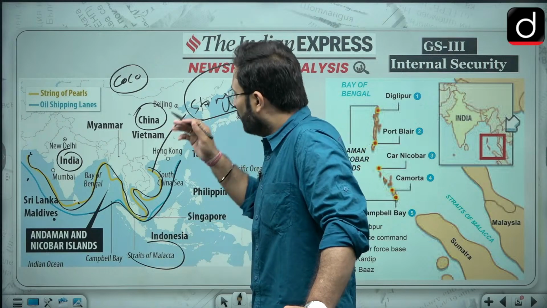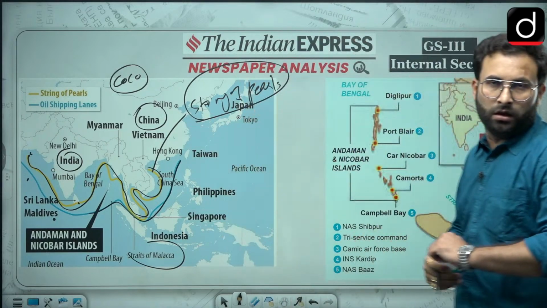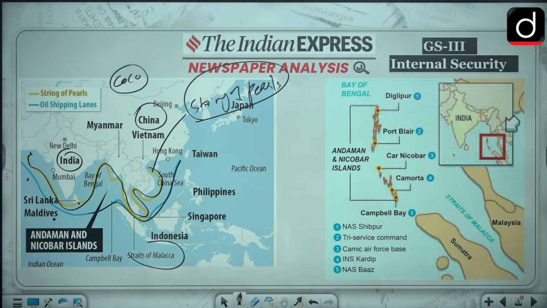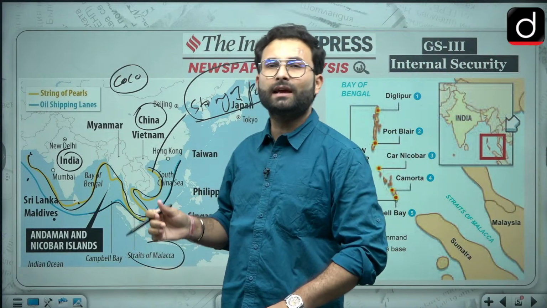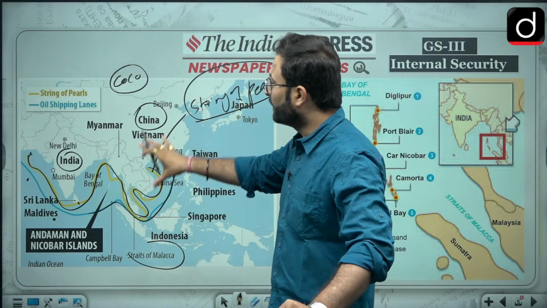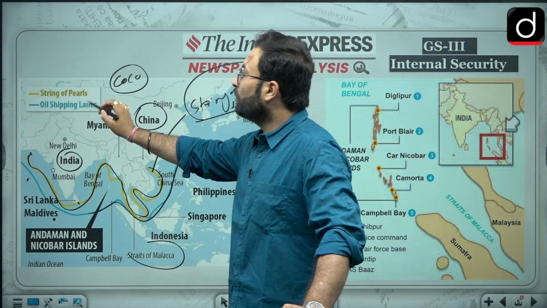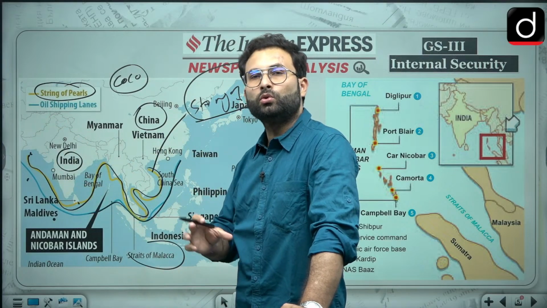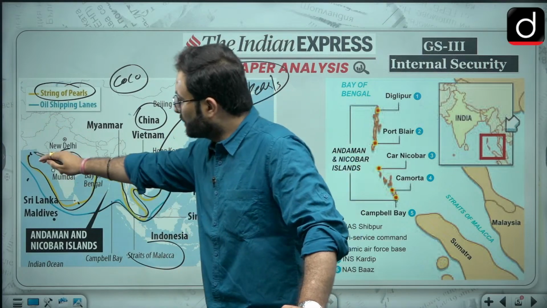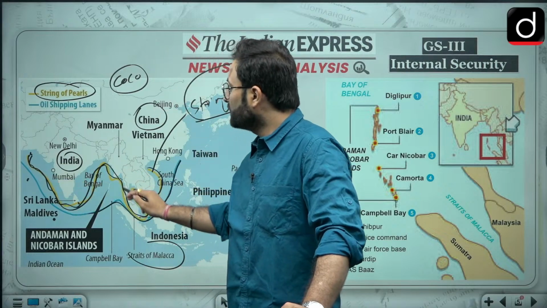So they are having some kind of interference over here, and that is why this string of pearls is basically a policy wherein China is trying to, you can say, cover India from all its maritime boundaries.